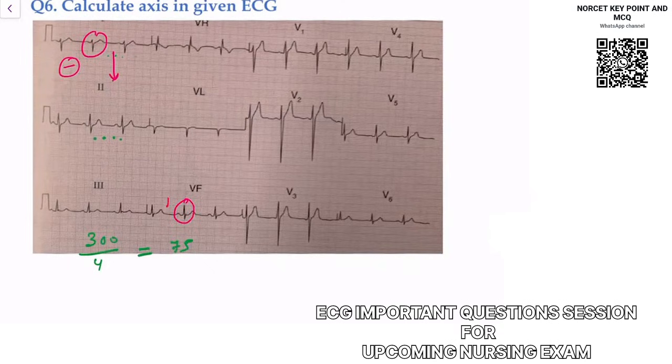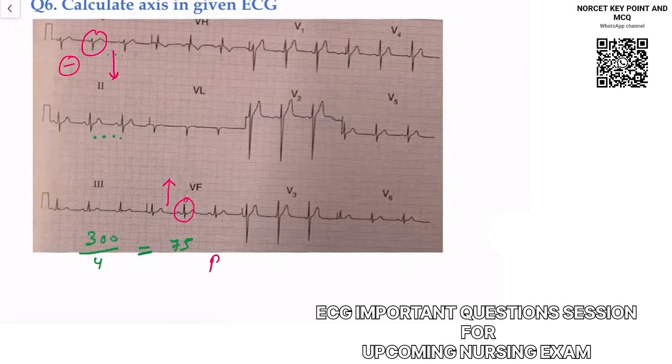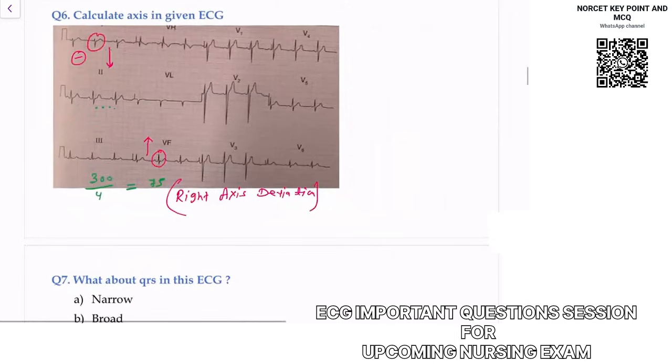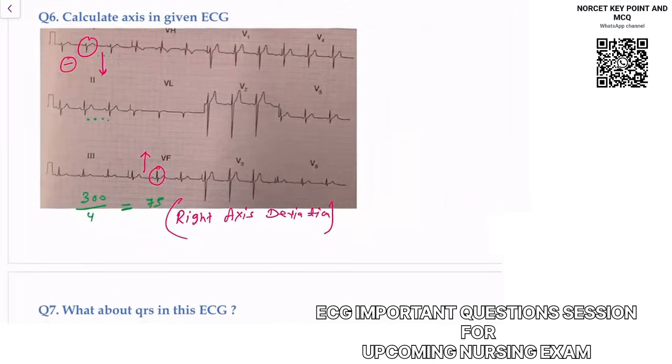They are both reaching toward each other. Remember this formula: right reaches, left leaves. So this is right axis deviation. I have discussed this in detail in the normal lectures. This is an ECG of right axis deviation.